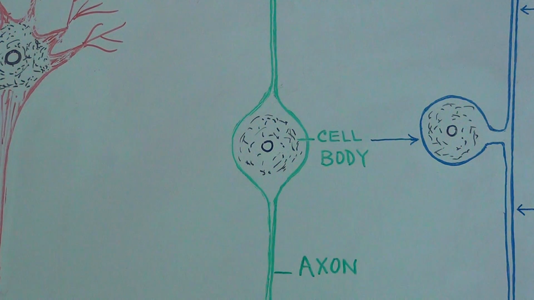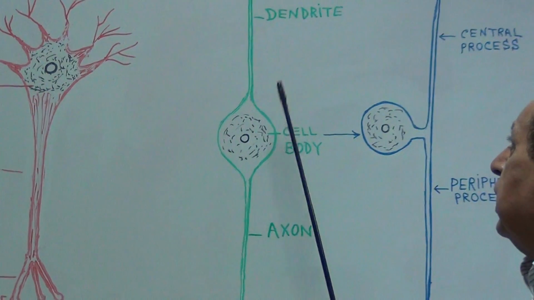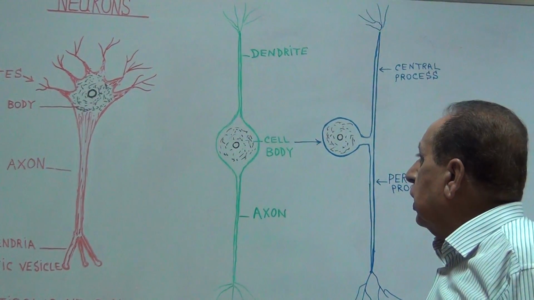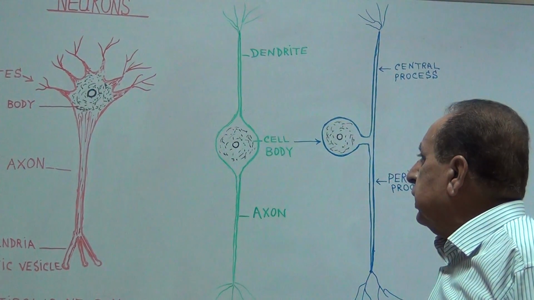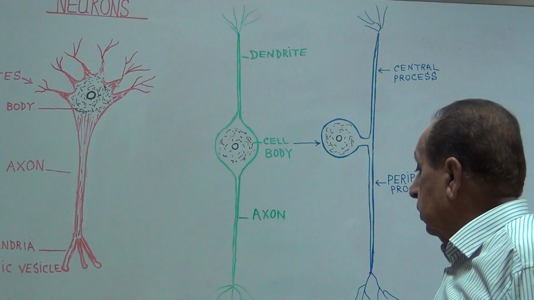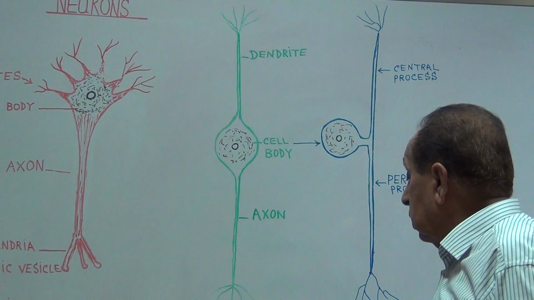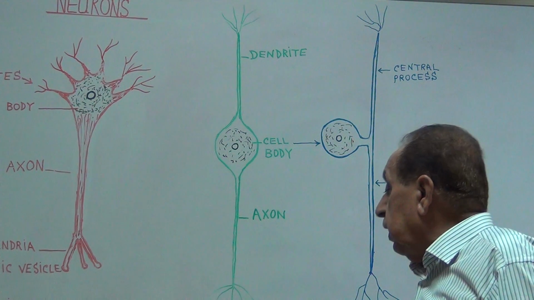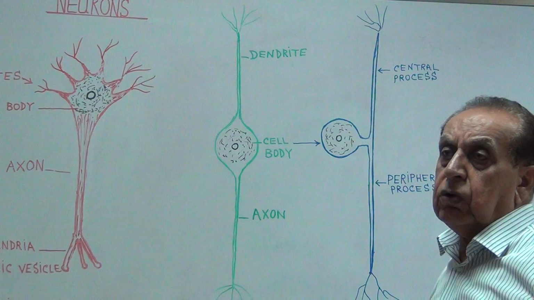Now in this bipolar neuron, the lower one is the axon, while the upper one is the dendrite, and its cell body also contains the cell organelles. The olfactory neurons are an example of bipolar neuron.